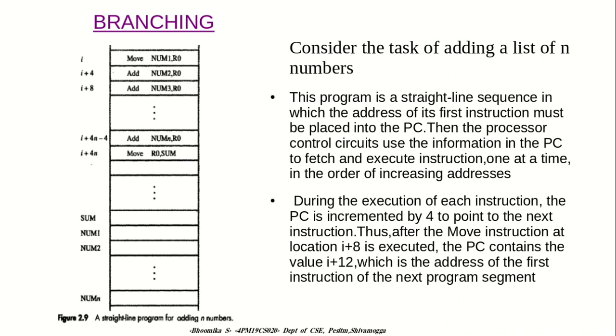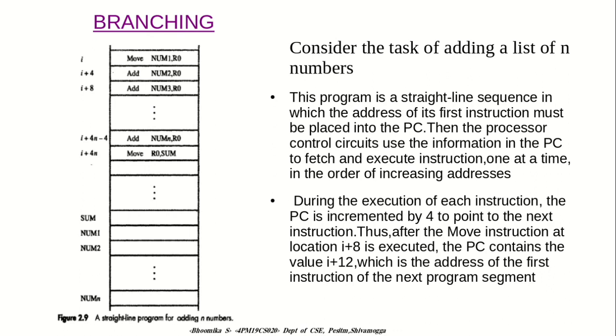In our example, the addresses of the memory locations containing the n numbers are symbolically given as num1, num2, num3, and so on up to numn, and a separate add instruction is used to add each number to the contents of register R0. After all the numbers have been added, the result is placed in memory location sum.